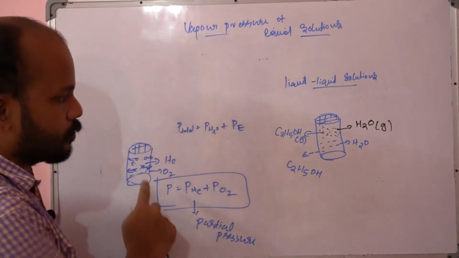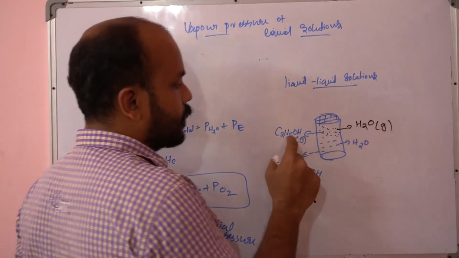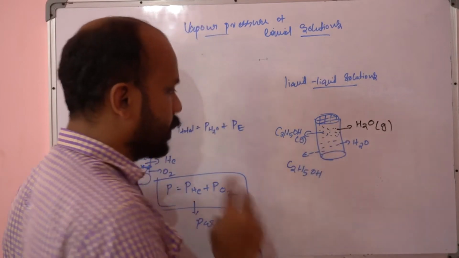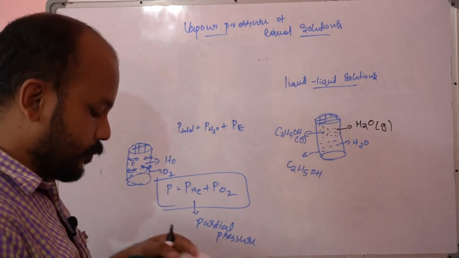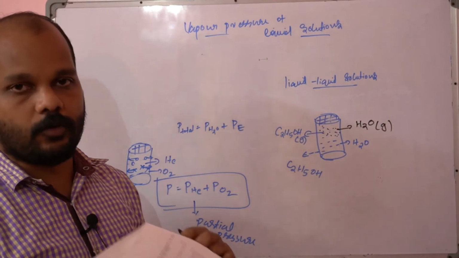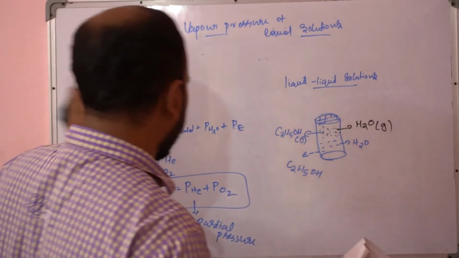For instance, as per this example, it is helium and oxygen. Same way here, it is ethanol and water vapor. Each is going to exert some pressure, right? See, here there is one very important law that is called Raoult's law, which was proposed by Francois Raoult in 1888, almost at the end of the 19th century.